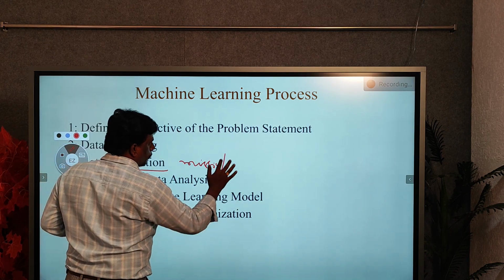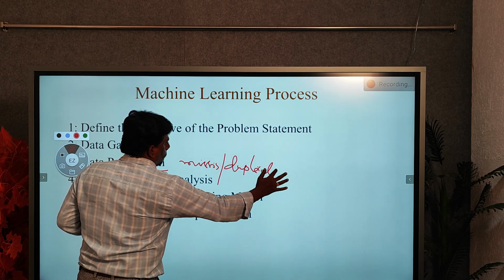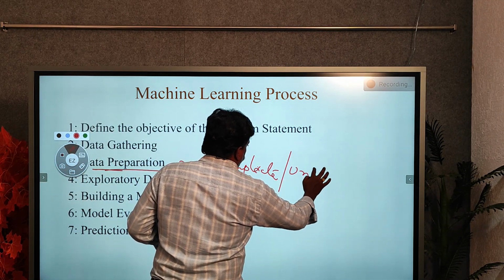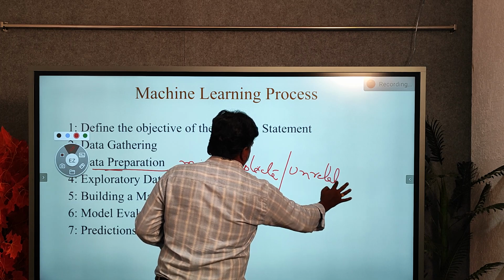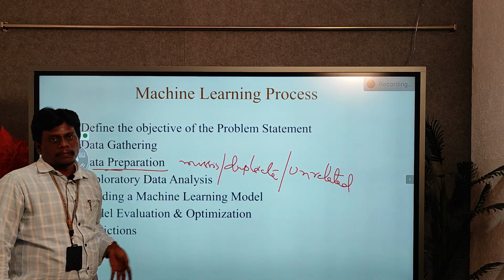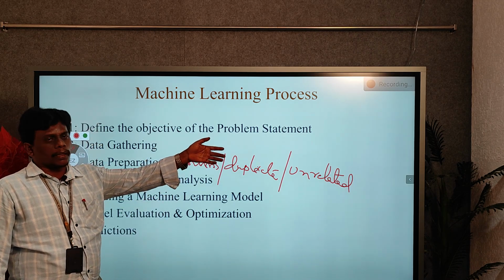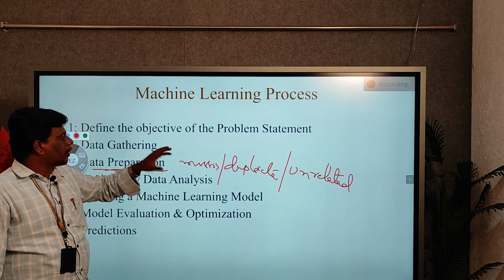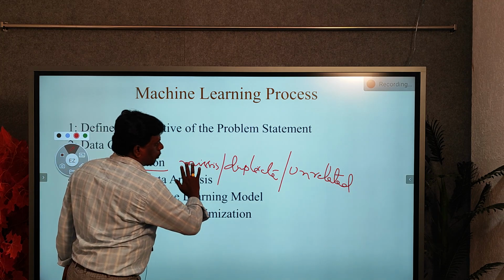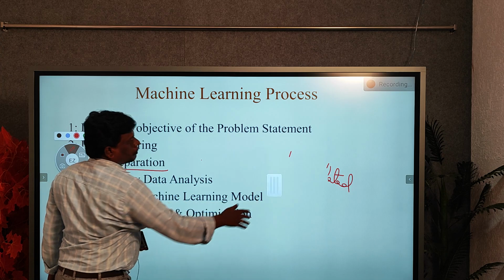We have to find out whether there are any missing values, any duplicate values, or any unrelated information in the data, and you have to remove all those things.